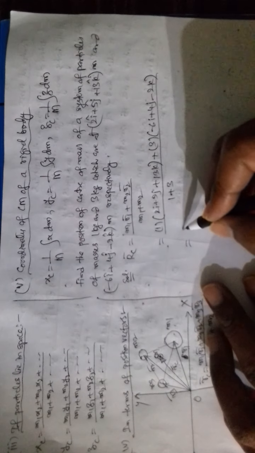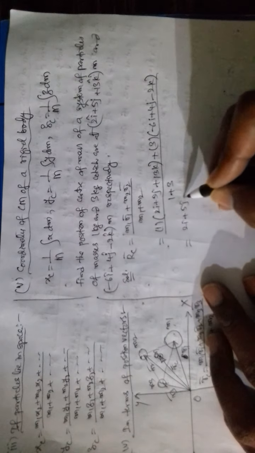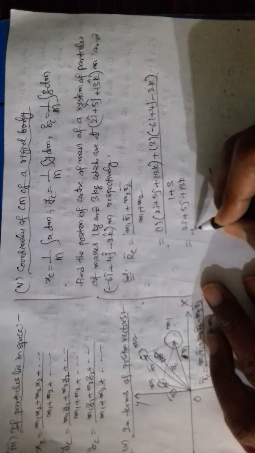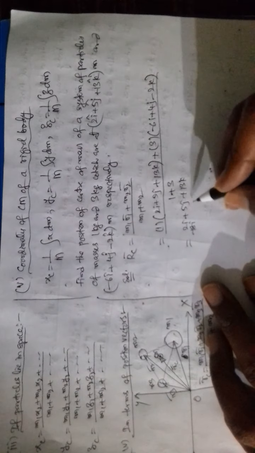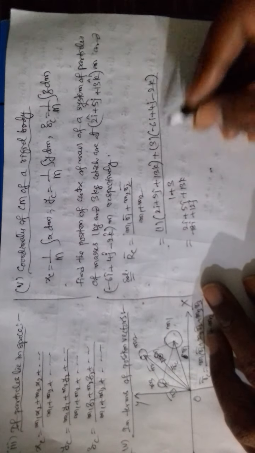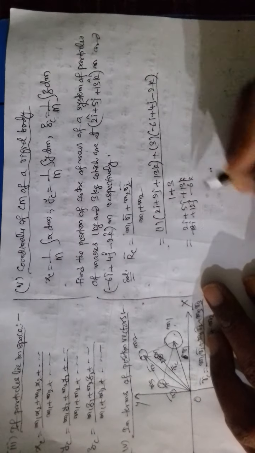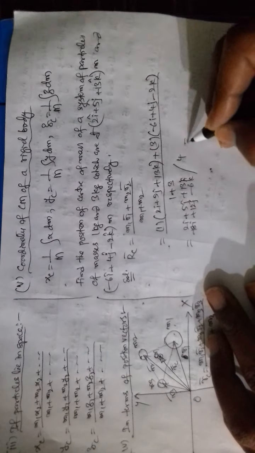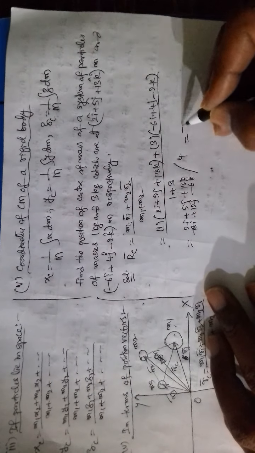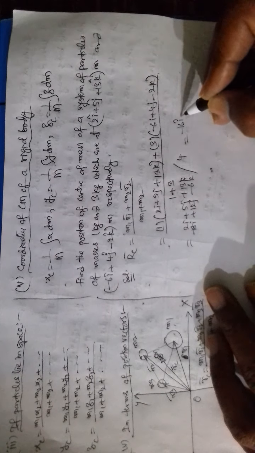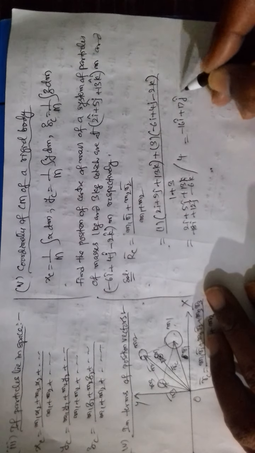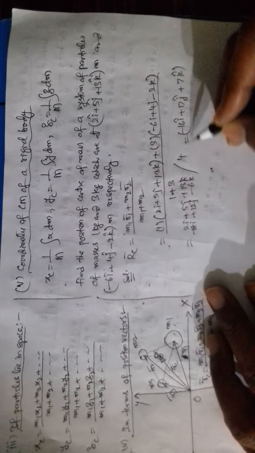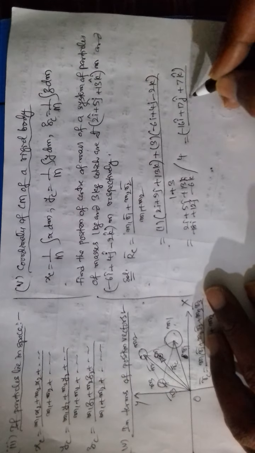Here this multiplied by 3: minus 18, plus 12, minus 6, divided by 1 plus 3, 4. So that is equal to minus 16i, 17j, 7k, this divided by 4.